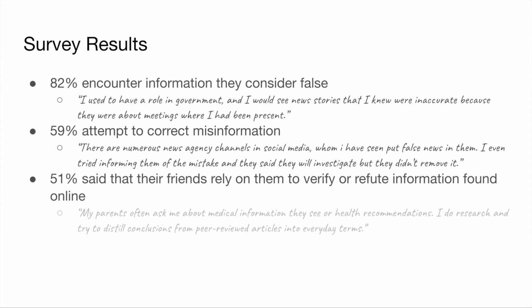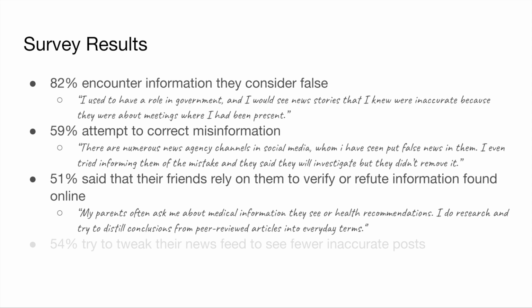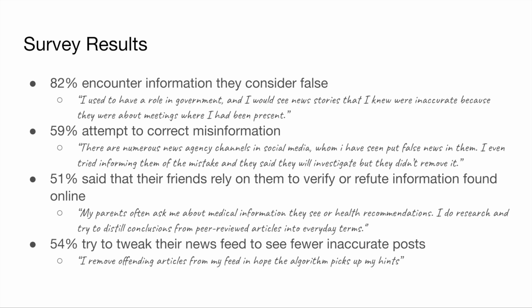Many users said that their friends and family rely on them to assess information that they find online. And many said that they ask for the assessments of their friends or rely on their friends to correct them should they ever post inaccuracies. We also found that many users invest effort in curating a feed of reliable content on social media, for example, by trying to train the feed curation algorithm.